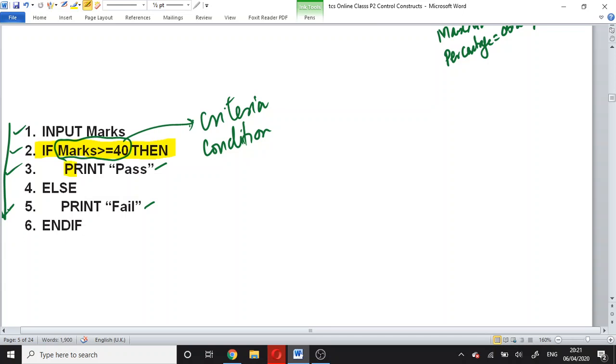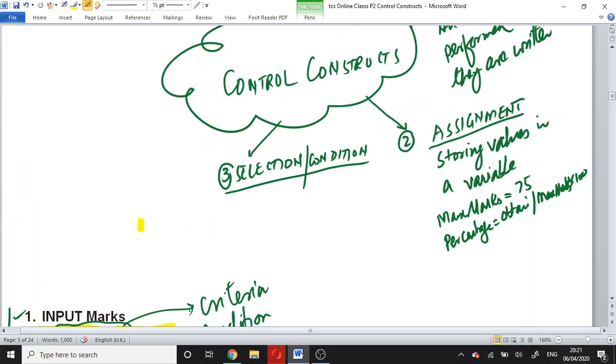This is known as selection. This control construct is known as selection.